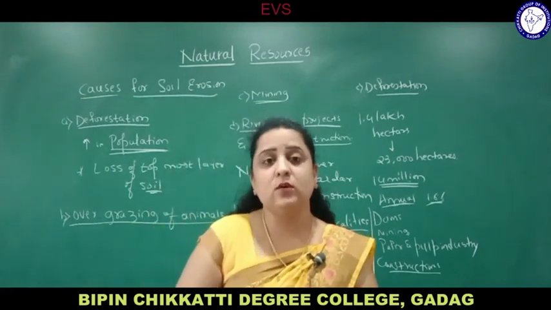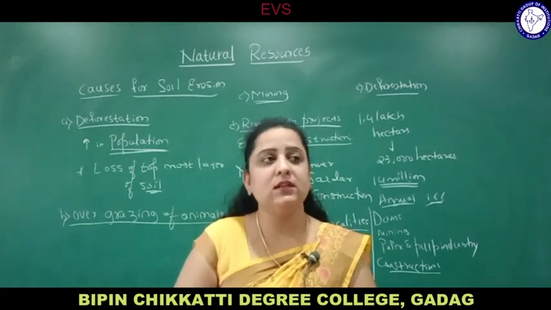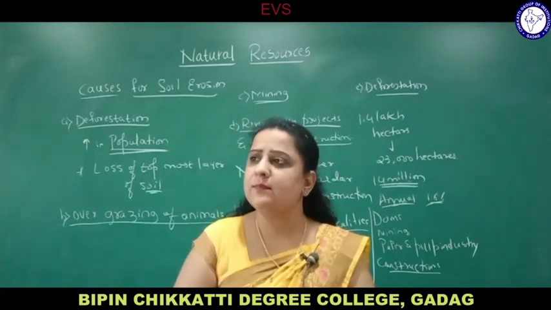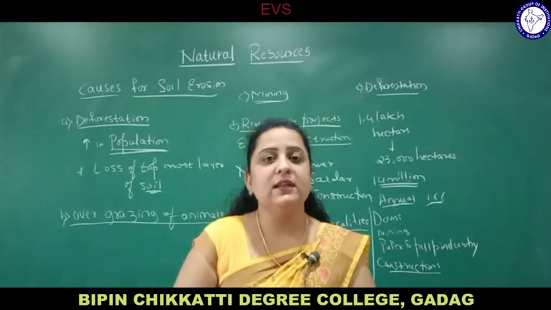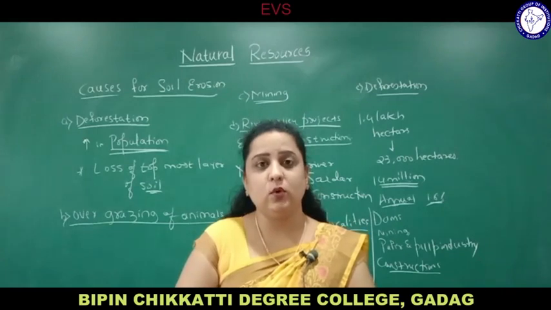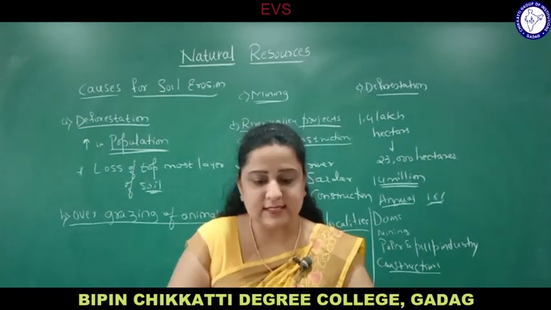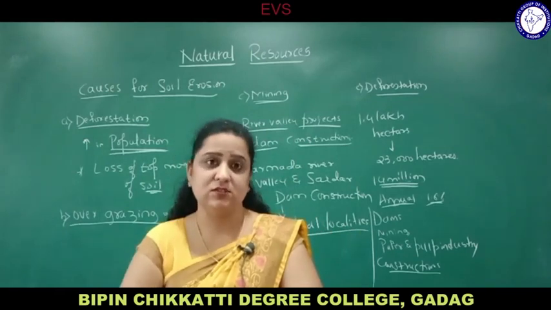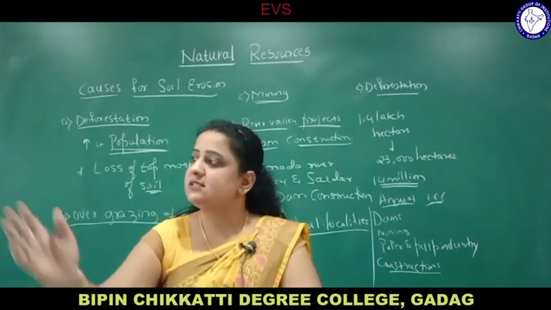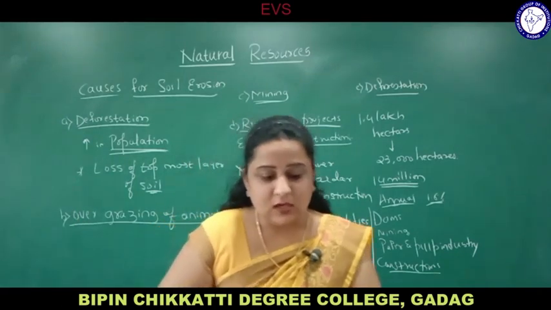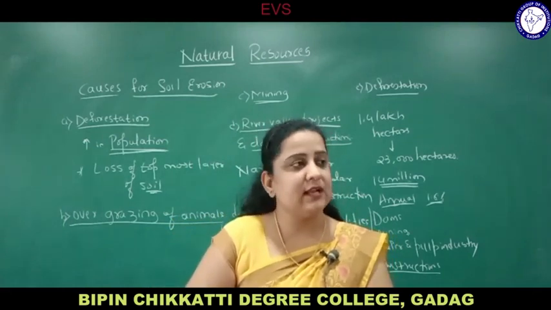Overgrazing by localities. Tribal people living in the nearby areas go for overgrazing, grazing of animals more and more. So what happens? The trees, plants, herbs are not remaining in those areas, leading to deforestation. Search for oil, mining and extraction. As I already told you, mining and extraction of minerals from their ores. The earth is being dug, so they have to cut down the trees. Next, use of forest land by localities for domestic use as agriculture. Large trees are destroyed, trees are cut and the land is made empty and they are using it for agriculture. Commercial extraction by state agencies. The commercial extraction is being done.